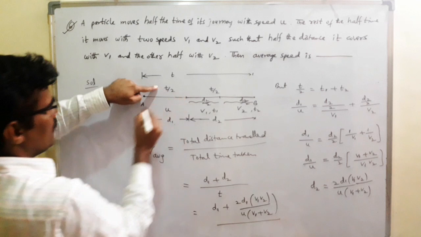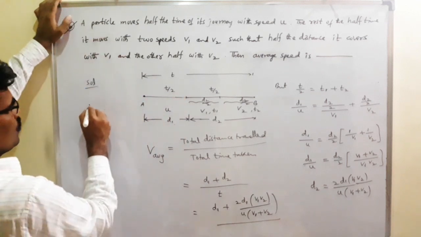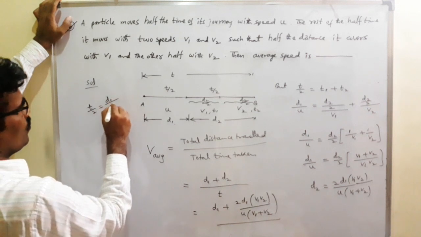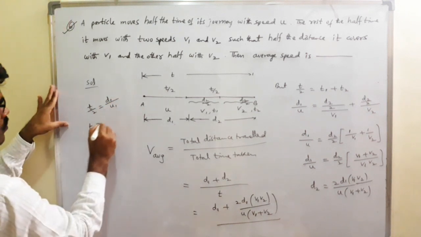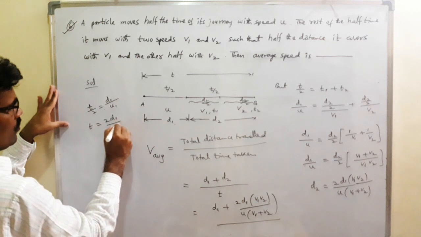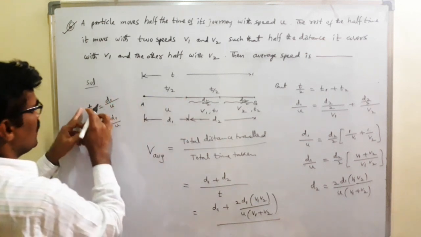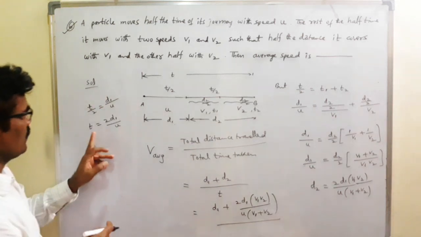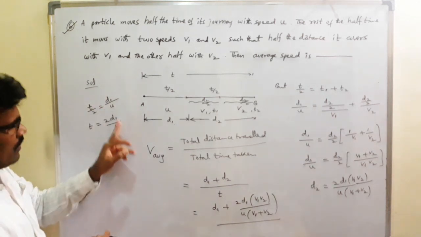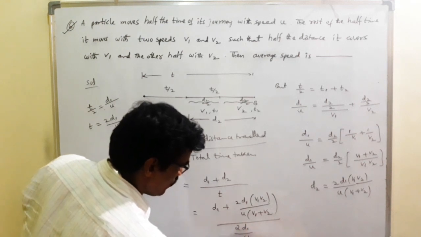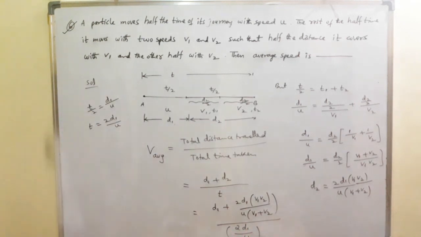Now t by 2 is equal to d1 by u, that's why t is equal to 2 d1 by u. Then we get the answer.